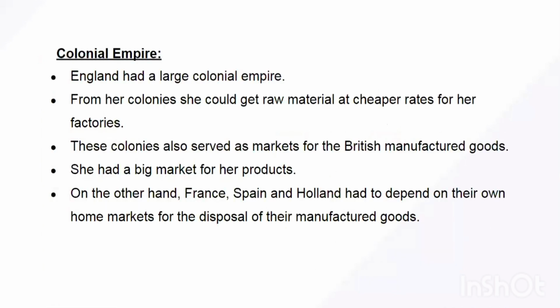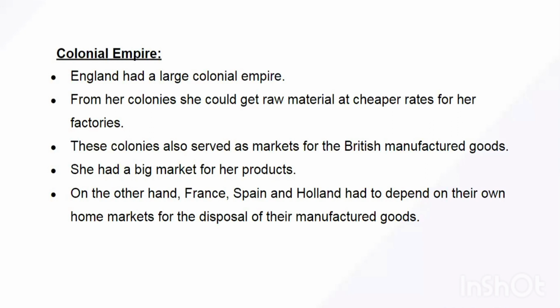The second important reason was the vast colonial empire. We say that England had a very large colonial empire. There was a statement: the sun would never set on the English empire, because the empire was spread across both hemispheres, northern, southern, eastern and western. So if in one part of the world there was a sunrise, in the other part there was a sunset. So somewhere or the other there was a sunrise on the English colonies. English empire knew no sunset. That was such a big, vast colonial empire.